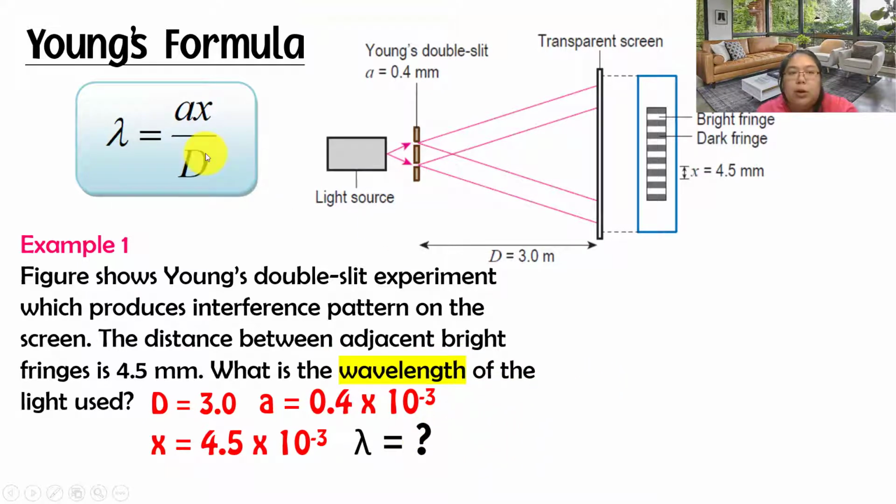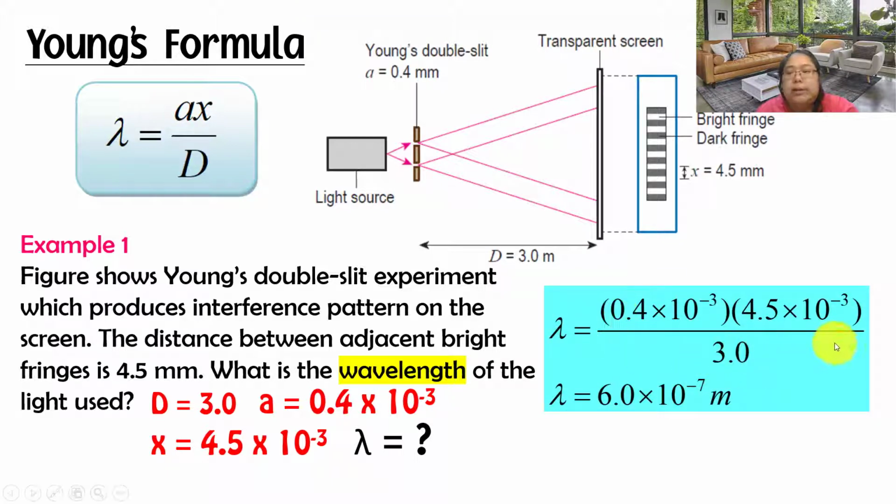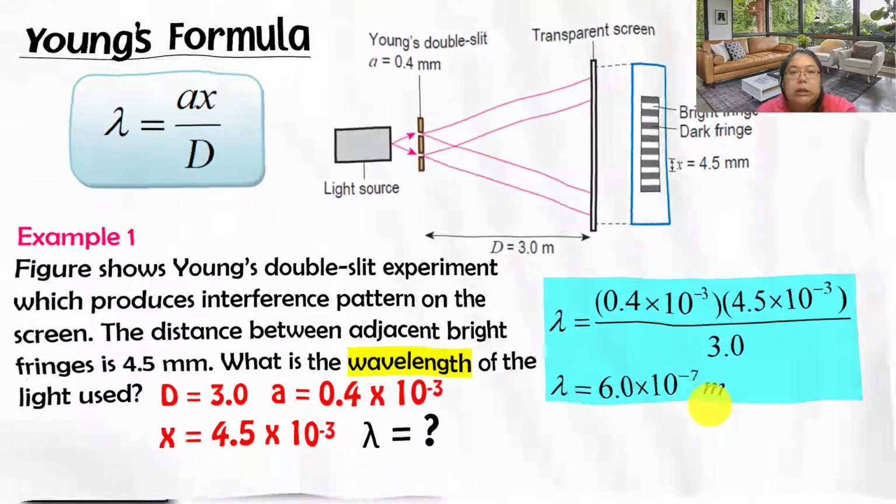So now we need to apply Young's formula. Lambda equals ax over d. You apply all the values, then you find your answer, lambda, in meters. So this one is a calculation, divided by 3, and this is the answer. So this is an example question where we apply Young's formula.